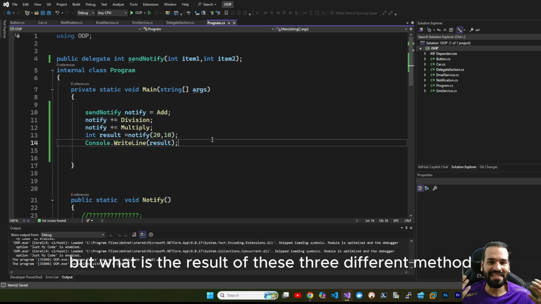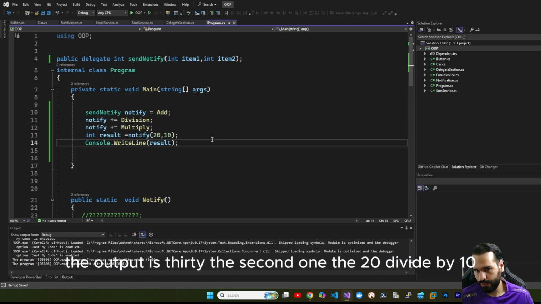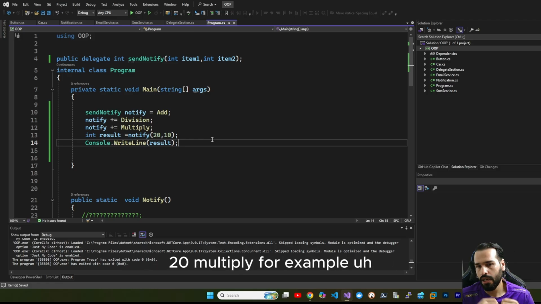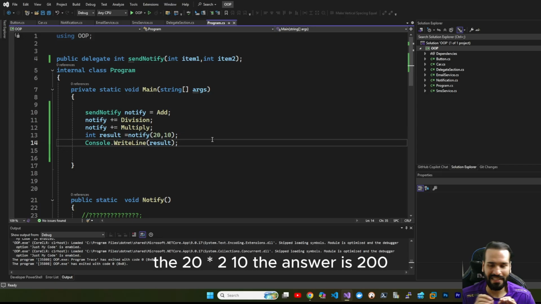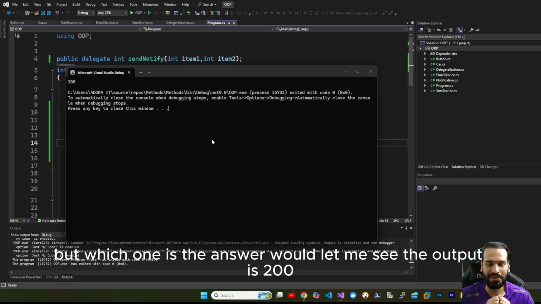But what is the result of these three different methods? For example, the first one, add, 20 plus 10, the output is 30. The second one, 20 divided by 10, the answer is 2. And the last one, multiply, 20 times 10, the answer is 200. But which one is the output? Let me see. The output is 200.